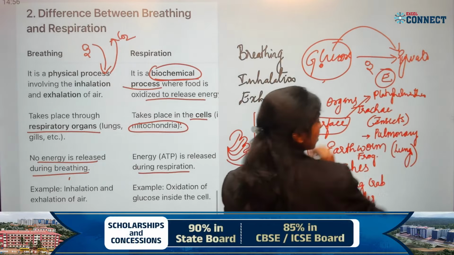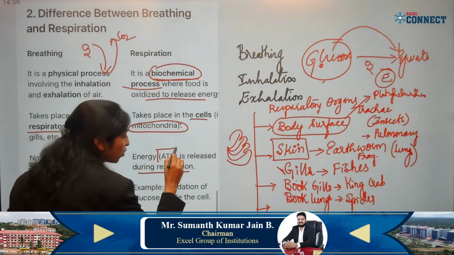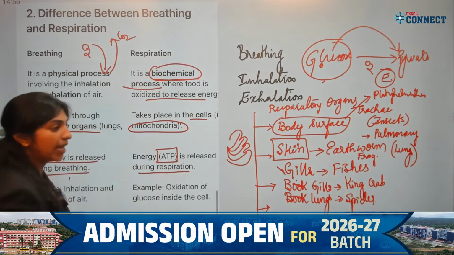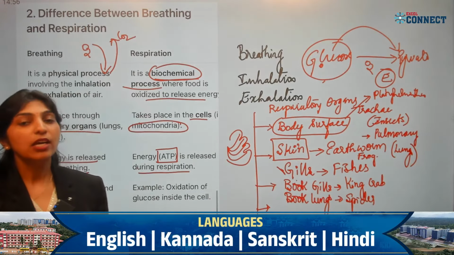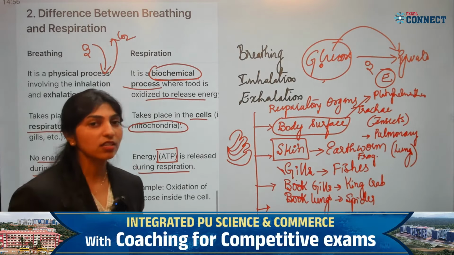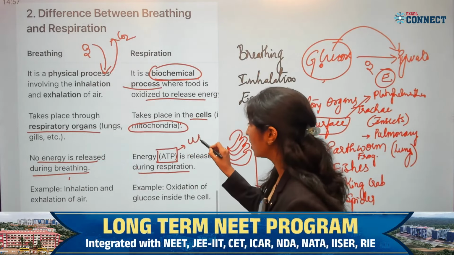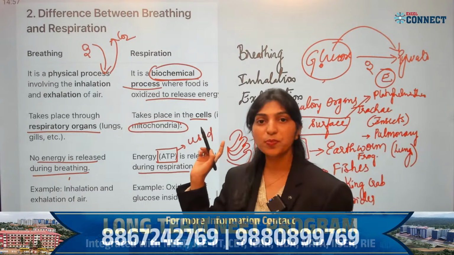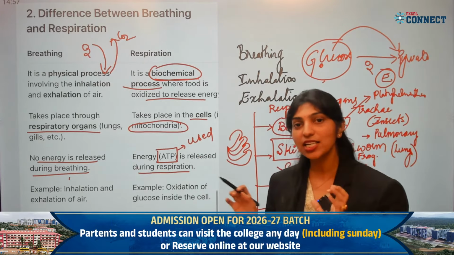Correct? What happens to this energy? That energy will generally be stored in the form of ATP. So whenever our body requires energy, this ATP will be used. When glucose breaks down and pyruvate is formed, energy is released.